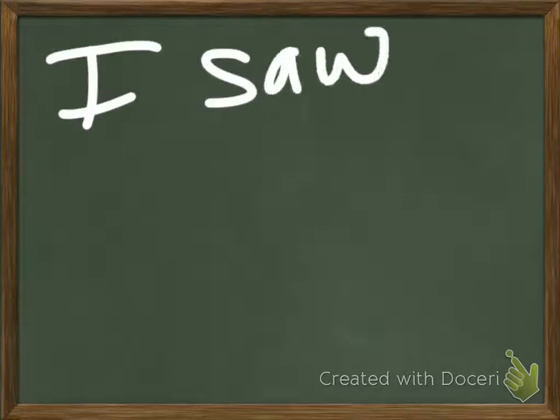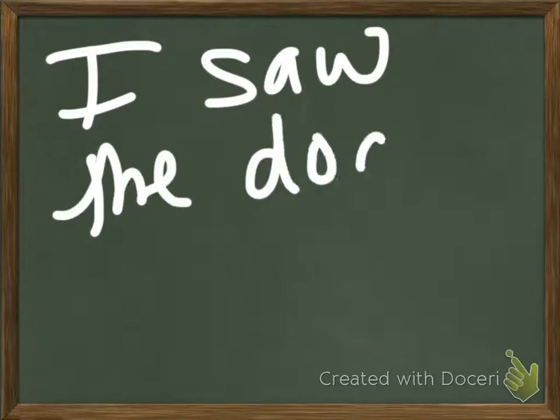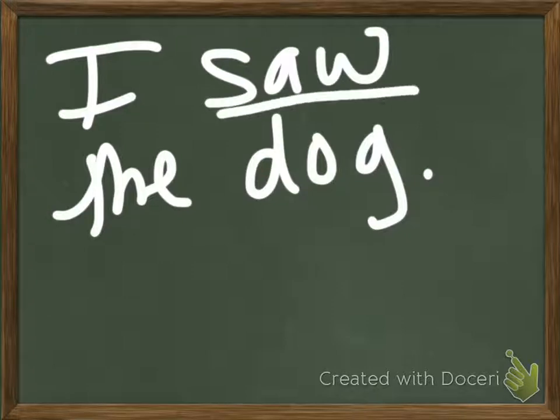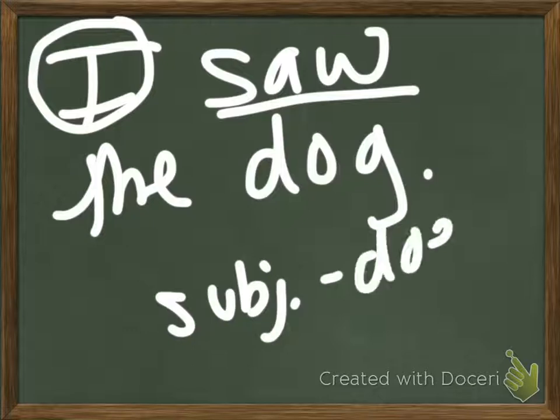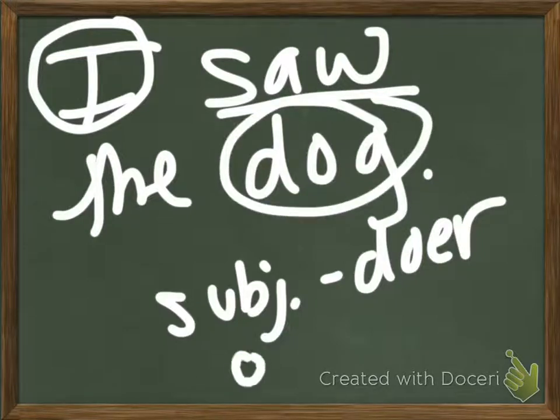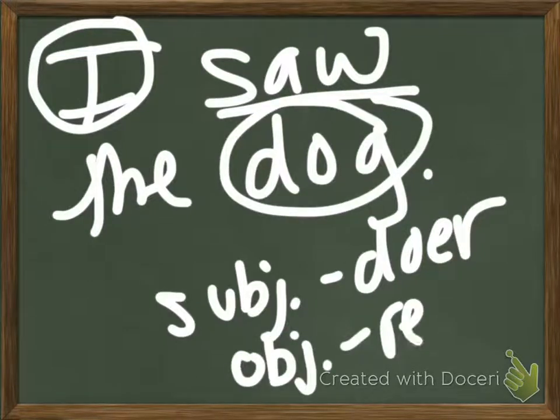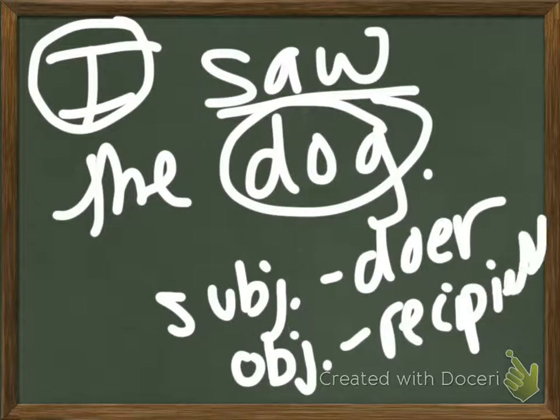I saw the dog. Okay, so the easiest way is to find the verb. So, saw, easy. Now you have to say who did the seeing, who saw it, and that's I. So I is the subject. The subject is always the doer of the verb. So I'm just going to take my notes here, and then what was being seen? That was the dog. So the dog is the object. The object is the recipient of the verb. Very simple. So you have to understand that to understand who and whom.